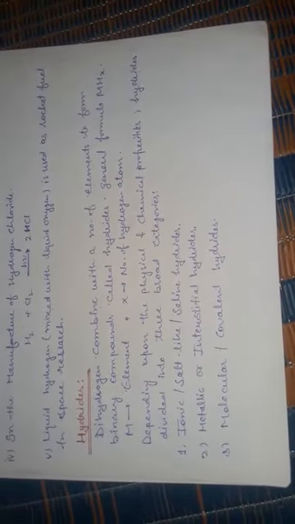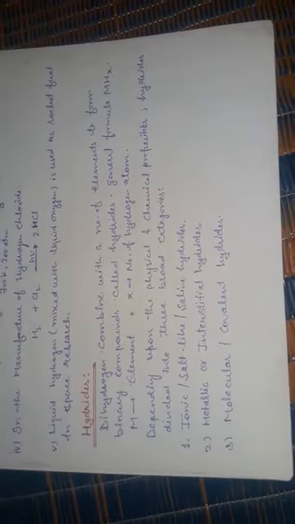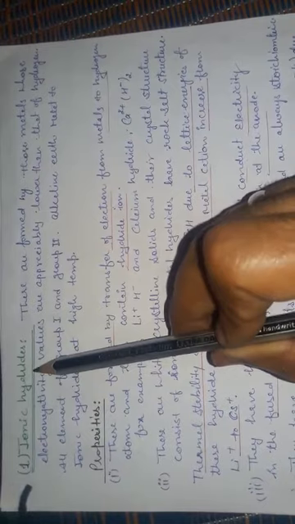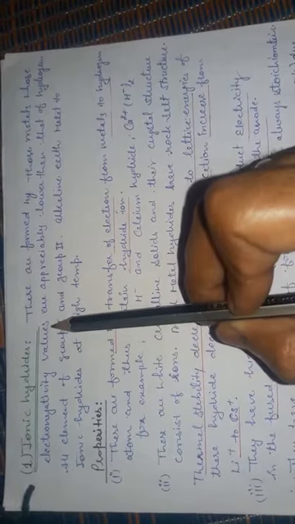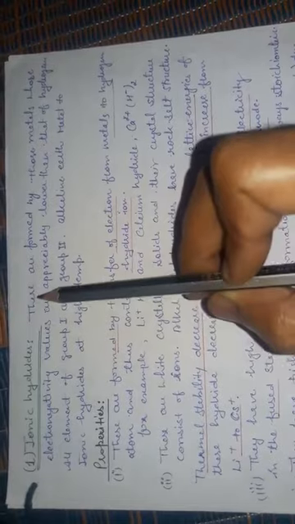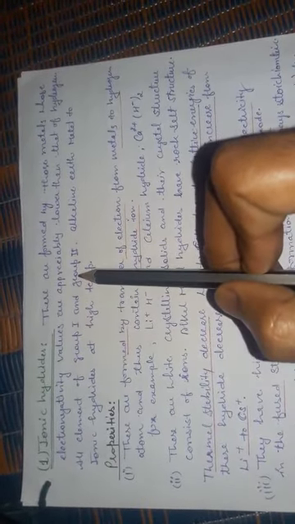One by one we discuss these hydrides, and that is very important because questions are asked from this article. Under the first, ionic hydrides: ionic hydrides are formed by those metals whose electronegativity value is lower than that of hydrogen. The elements that combine with hydrogen are group 1 and group 2.